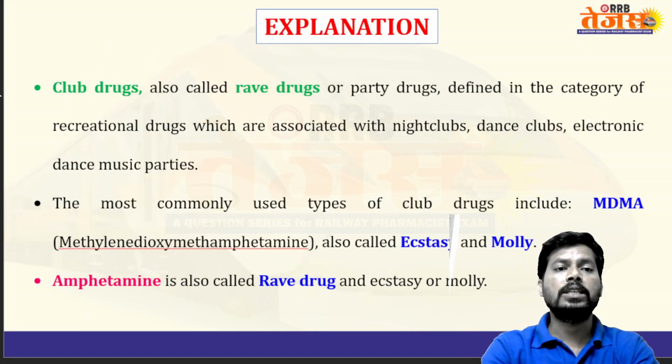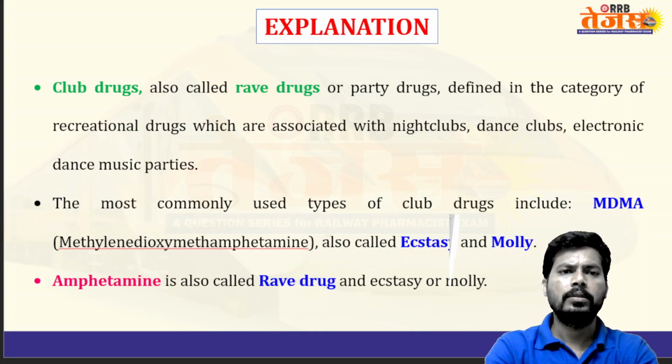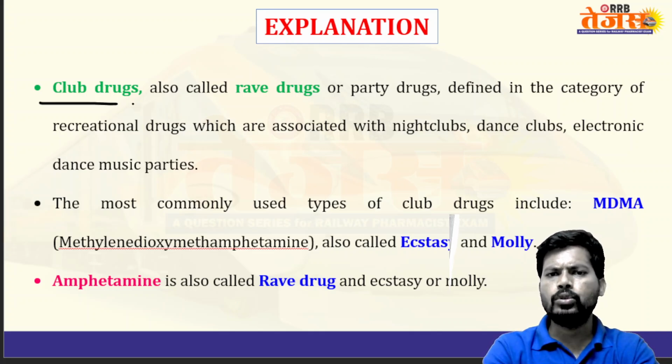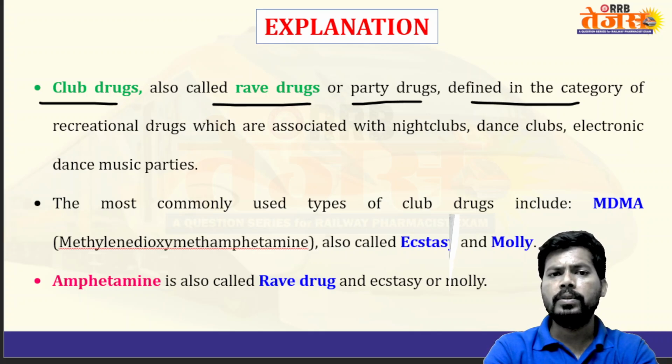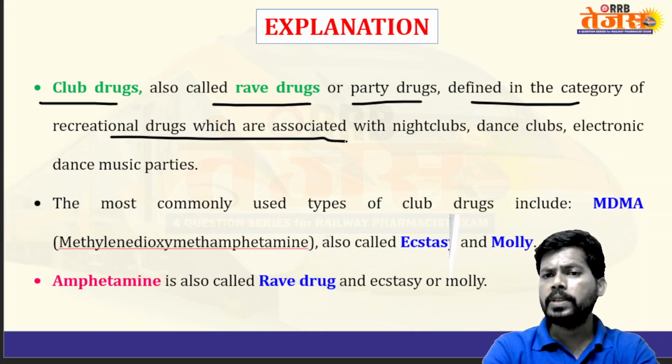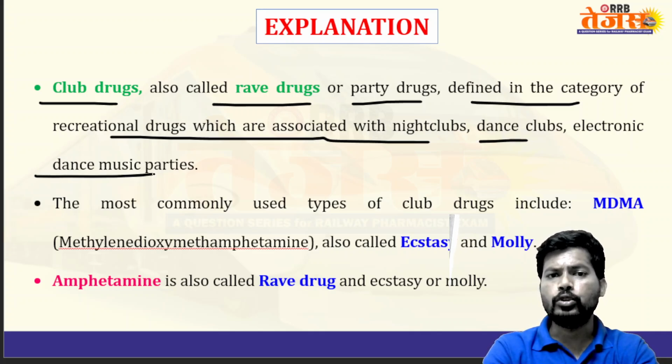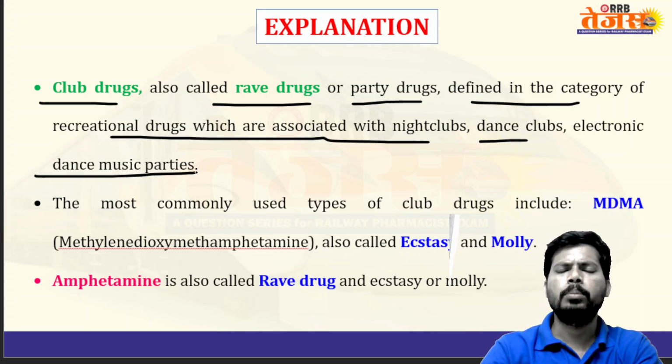Let's see the discussion for more clarity. Club drugs, also known as rave drugs, are party drugs defined in the category of recreational drugs which are associated with nightclubs, dance clubs, electronic dance music parties, and pubs.